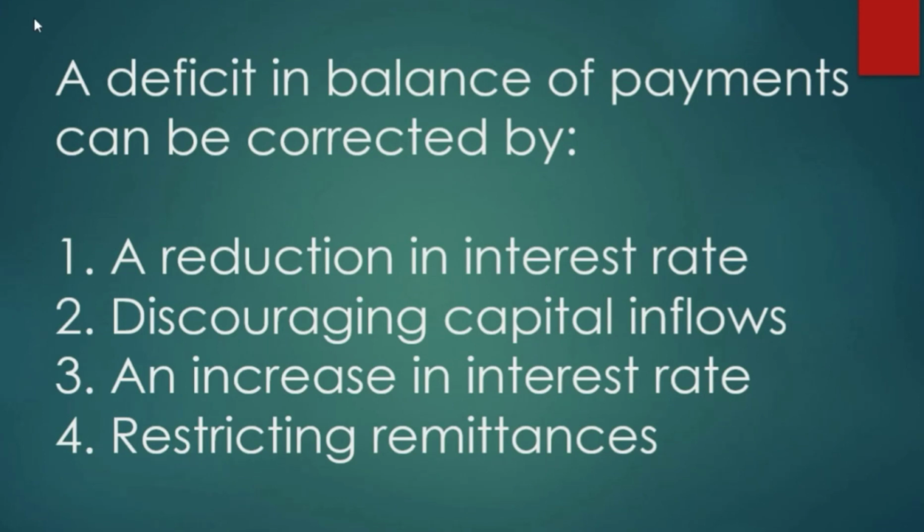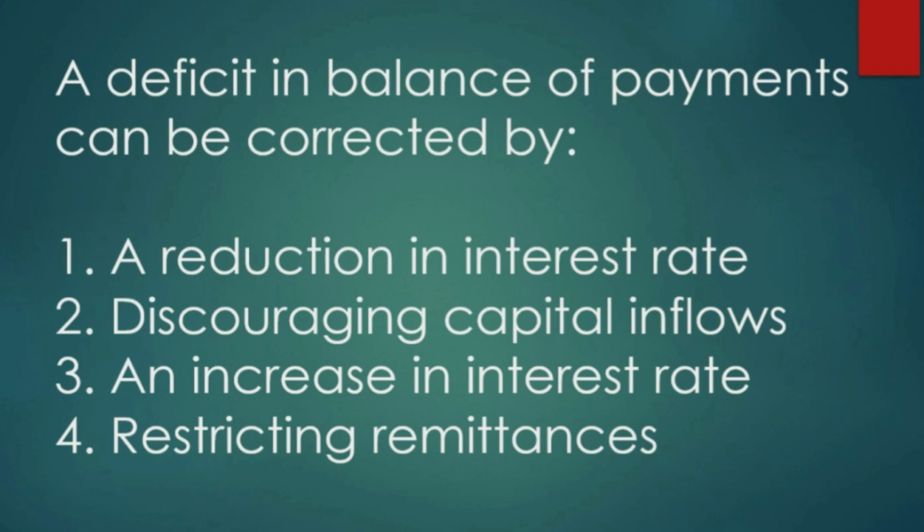Now, our next question is: a deficit in balance of payments can be corrected by, the options are A, reduction in interest rate; discouraging capital inflows; an increase in interest rate; and the last option is restricting remittances.